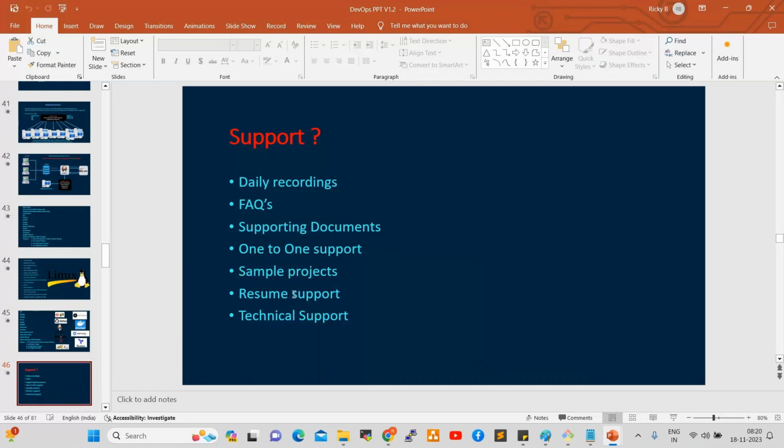Resume support: once we complete our course, I give you sample resumes. You need to prepare your resume and forward it to me so that I update your resume and give it back to you. Technical support: if you have any technical questions or technical challenges, definitely you can ask me in the sessions. These are very important. So everyone, don't hesitate to ask questions.